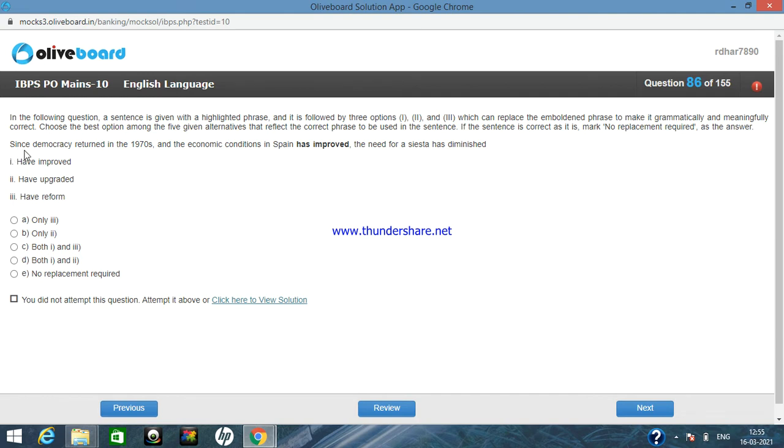Since democracy returned in the 1970s and the economic conditions in Spain has improved, the need for a siesta has diminished. Since democracy returned in the 1970s, the economic conditions, so economic conditions here is the subject, in Spain. Now if economic conditions is the subject, then obviously has will not be there, we are very sure about that. So what will come instead of has? Obviously have will be there because economic conditions is plural.